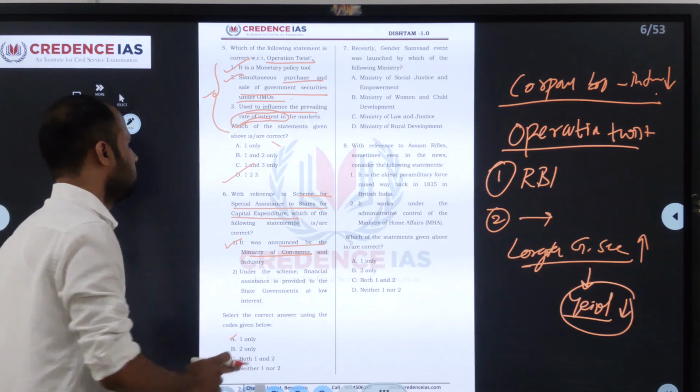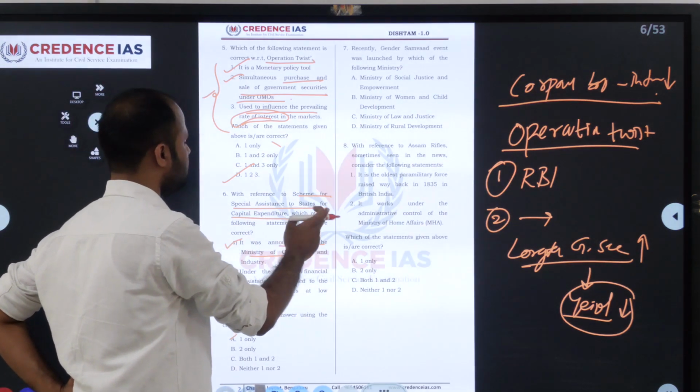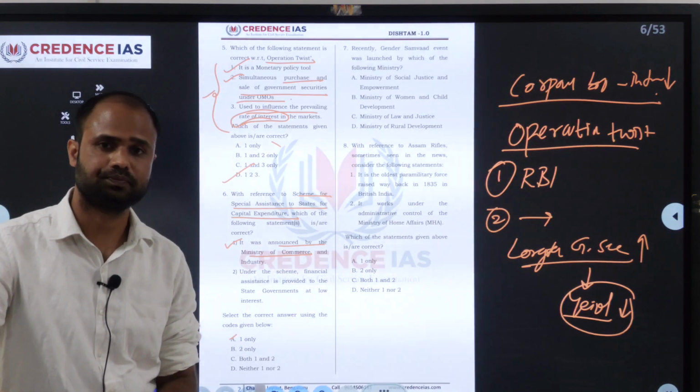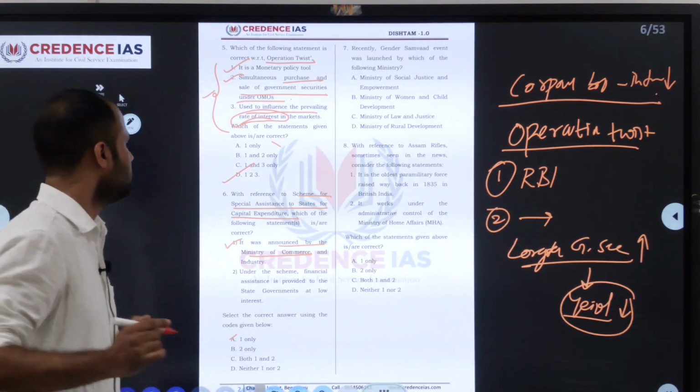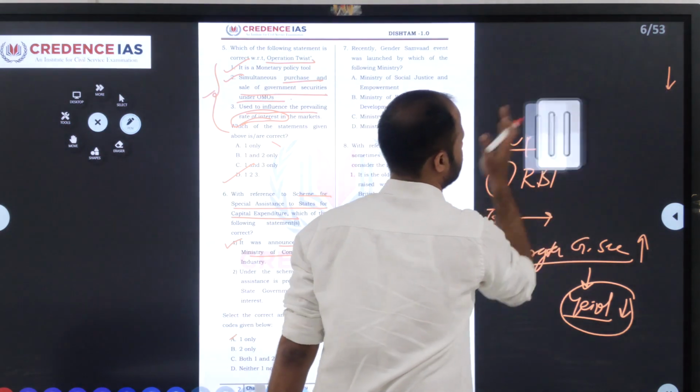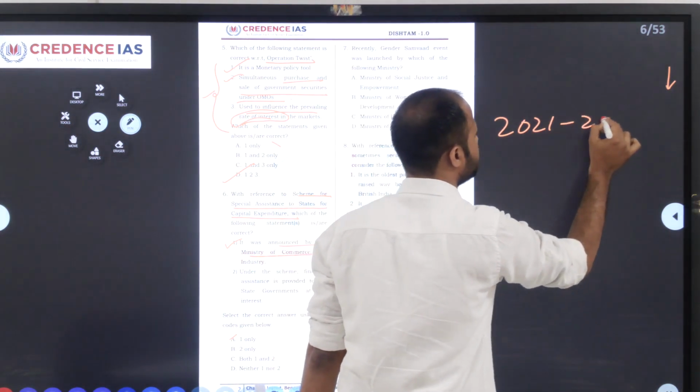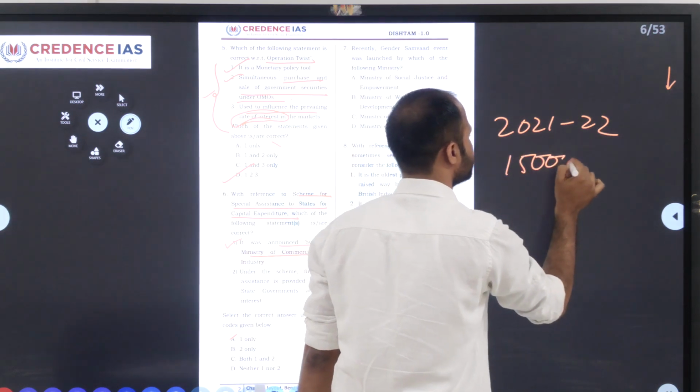The solution is like this: the Scheme for Special Assistance to the States for Capital Expenditure was announced by the Finance Minister. For the year 2021-22, they allocated 15,000 crore.